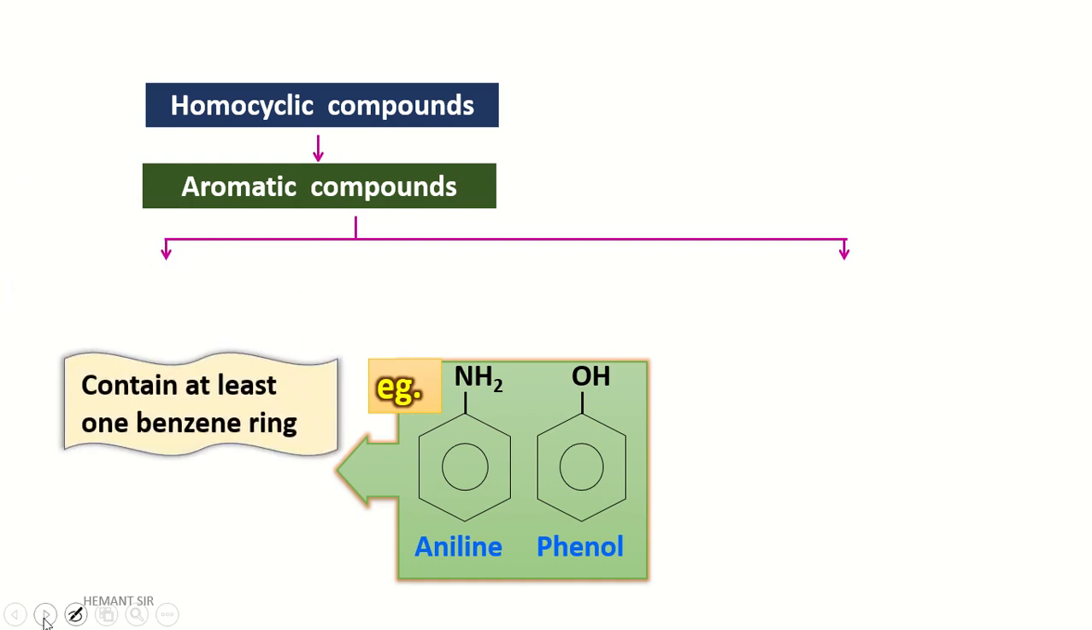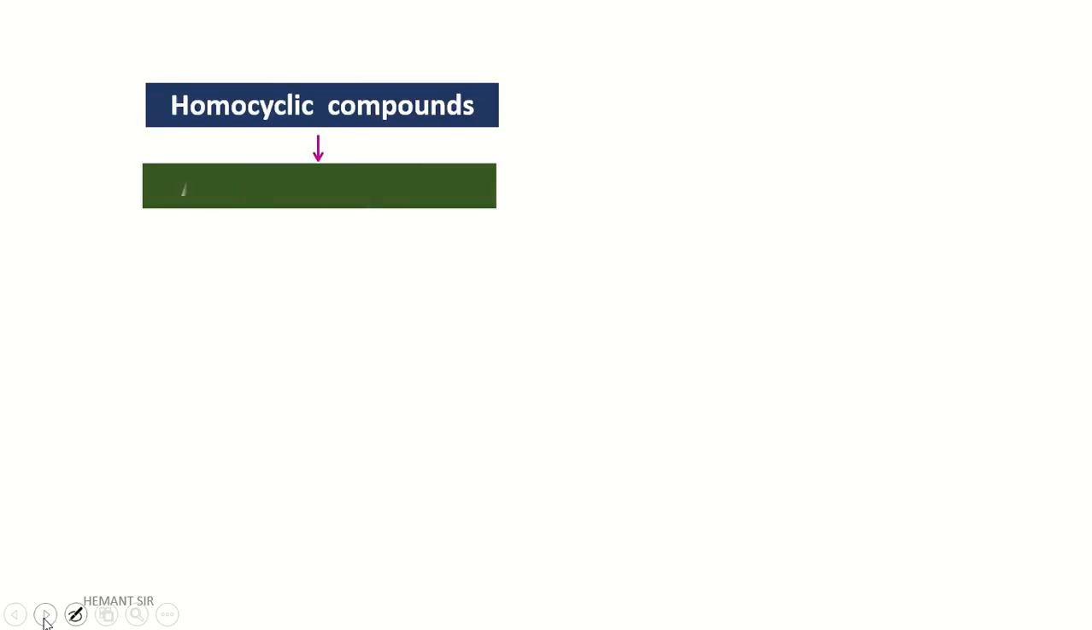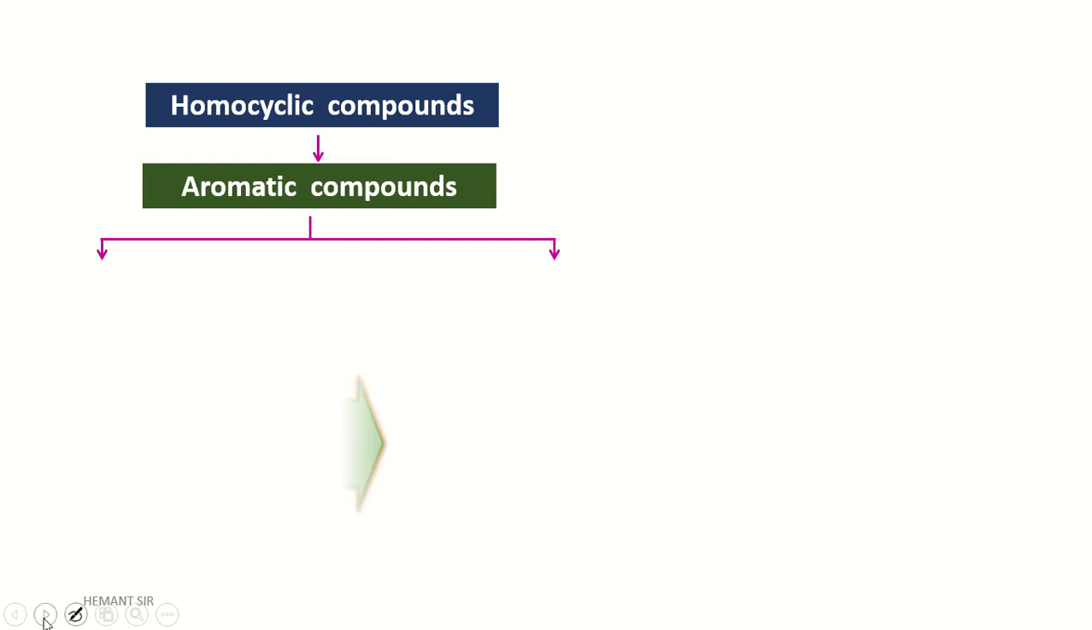This structure has one benzene ring. Aniline and phenol have alternate double and single bonds. The difference is that the benzene ring has an NH2 and an OH group. Such a structure is called a benzenoid compound, because aniline and phenol have a benzene ring, hence the resulting structure is called a benzenoid compound.